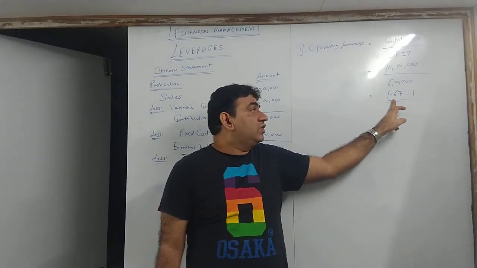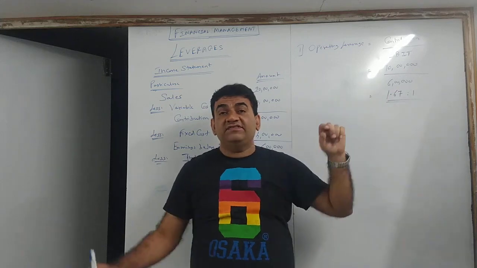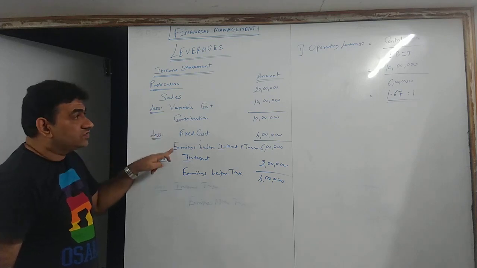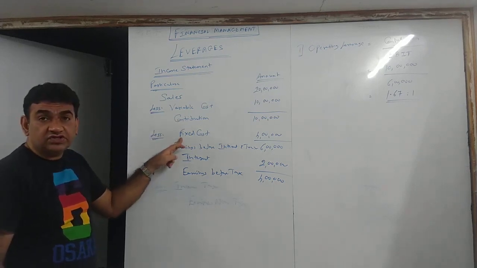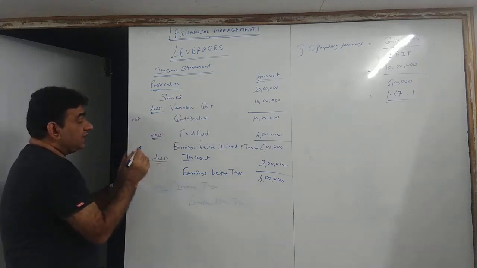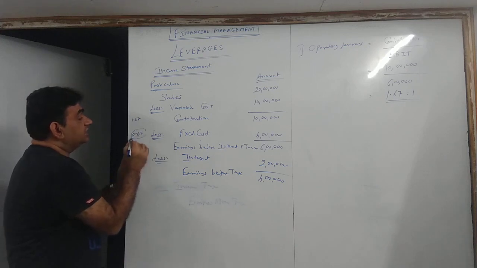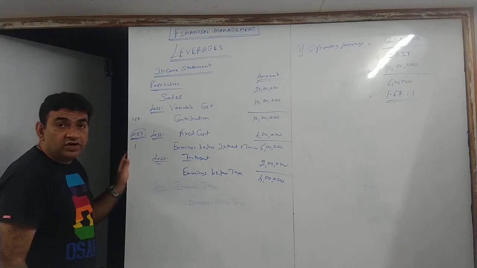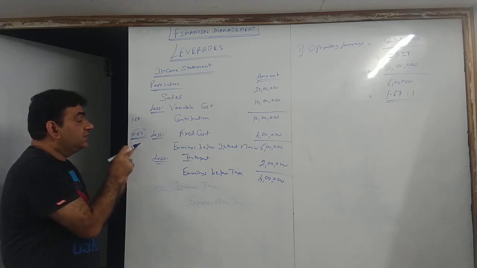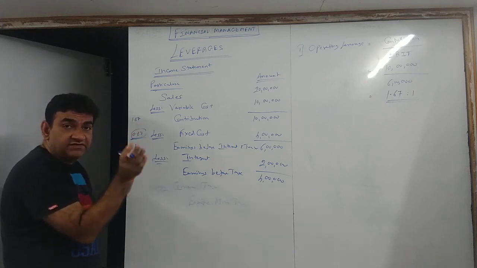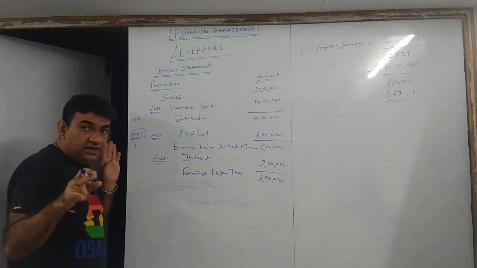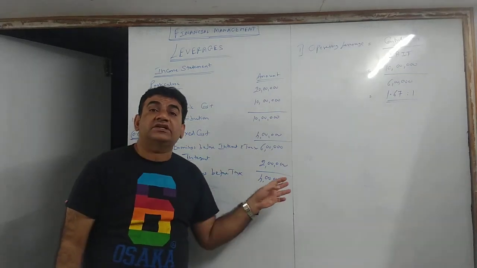That means 1.67 minus 1, 0.67 is my fixed cost. How? Contribution minus EBIT gives me fixed cost. So my contribution has come as 1.67. My EBIT is 1. So the difference 0.67 is fixed cost. That means my EBIT is 1 rupee and my contribution is 1.67. So I have earned 0.67 more than my EBIT to cover my fixed cost. That is the logic. I told you that how effectively you use your fixed cost, that is operating leverage.